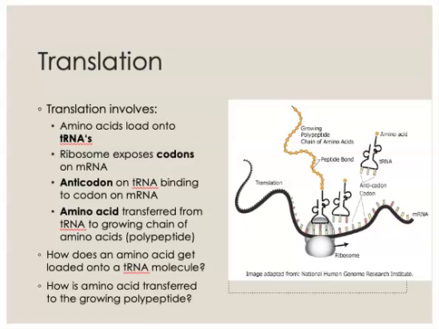There will be one tRNA that has the correct anticodon on it that will match in a complementary manner with the codon and deliver the correct amino acid. The amino acid on that tRNA will be transferred. It will be taken off of that tRNA and it will be bound to the growing chain of amino acids that is emerging from the ribosome.